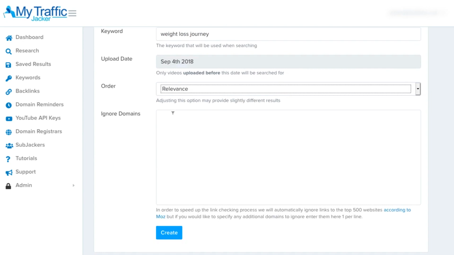We can add in domains to ignore. If we're constantly doing searches and we're finding domains that come up around our niche that we're wanting to ignore, we can just add these in here. By default, we've added in the top 500 websites according to Moz. Now these are sites like Facebook and Twitter, where the actual root domain is a very large authority domain, because if someone has a broken link inside of Twitter, we wouldn't want that to be reported because we couldn't just come in and buy Twitter.